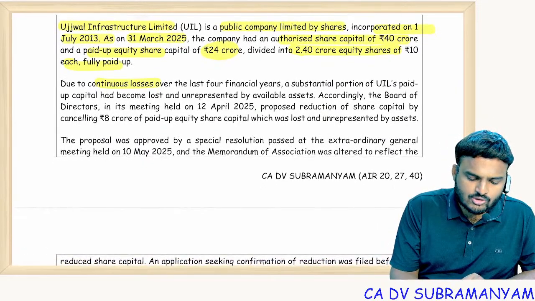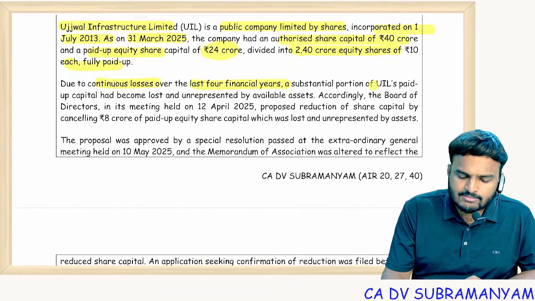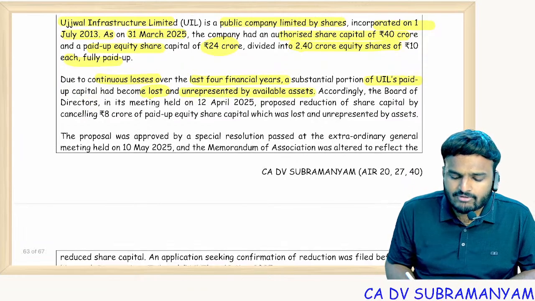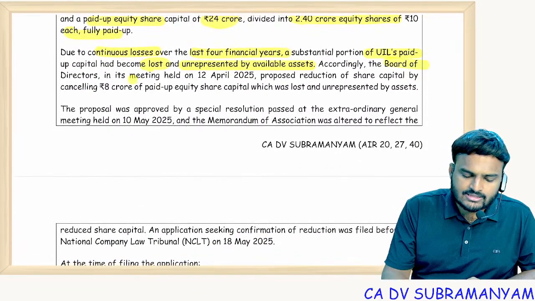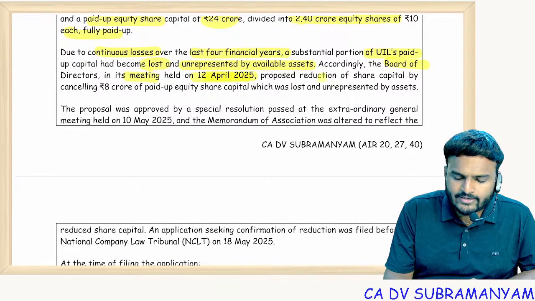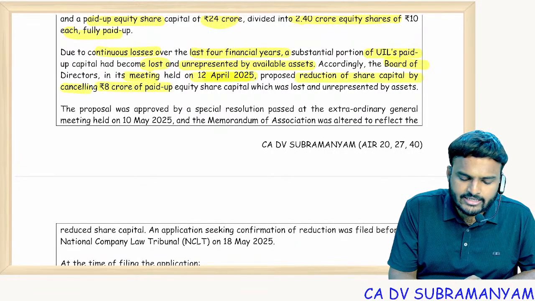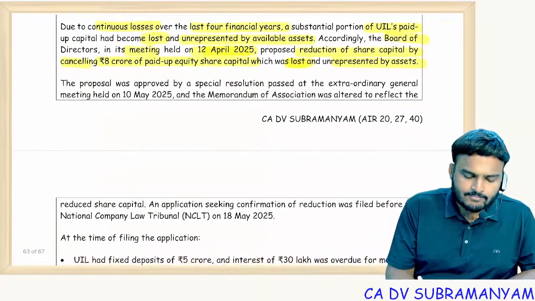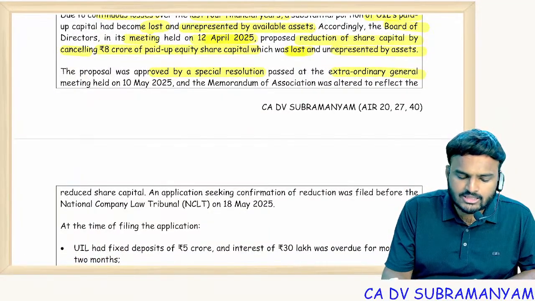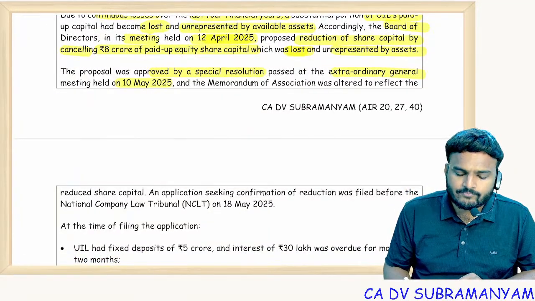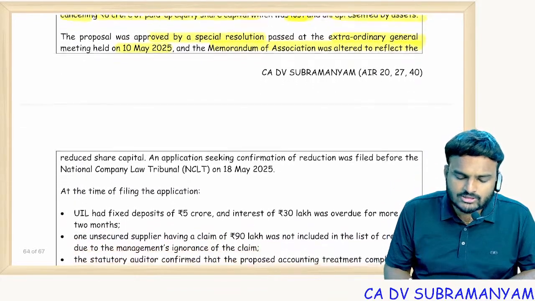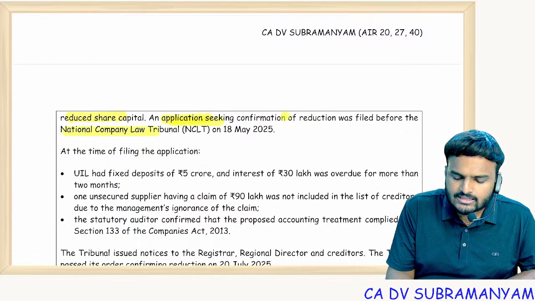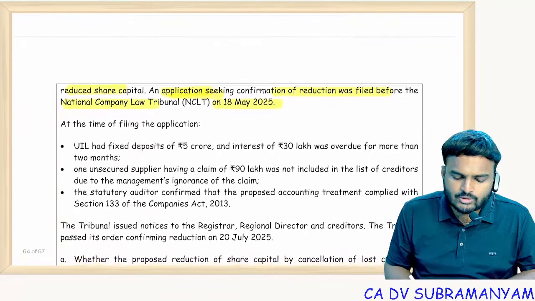Due to continuous losses over the last 4 financial years, a substantial portion of UIL's paid up share capital has become lost and unrepresented by available assets. Accordingly, directors in their meeting held on 12th April 25 proposed a reduction of share capital by cancelling 8 crores of paid up equity share capital which was lost and unrepresented by the assets. The proposal was approved by a special resolution passed at the EGM held on 10th May 2025, and the memorandum of association was altered to reflect the reduced share capital. An application was filed with NCLT seeking reduction of the capital on 18th May 2025.